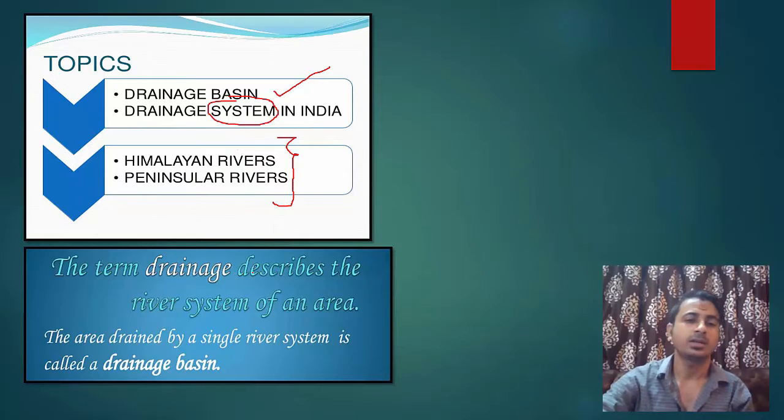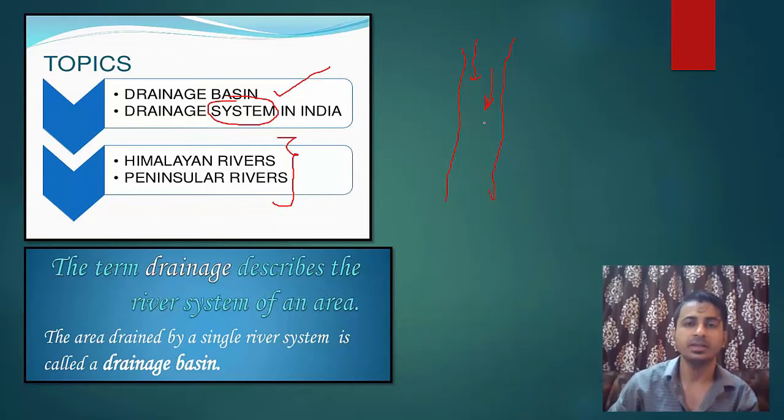Okay, so let's start. So what is drainage? Drainage is any area which a river drains. Okay, what does drains mean? Water flows through it. Okay, simply said, drain का मतलब क्या होता है? नाली या नाला. तो उसमें क्या होता है? नाली में भी पानी बहता है ना. ठीक है. तो ऐसे ही रिवर के कॉन्टेक्स्ट में ड्रेनेज मतलब that area through which water flows.